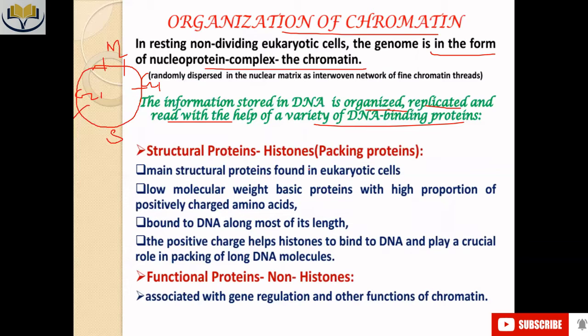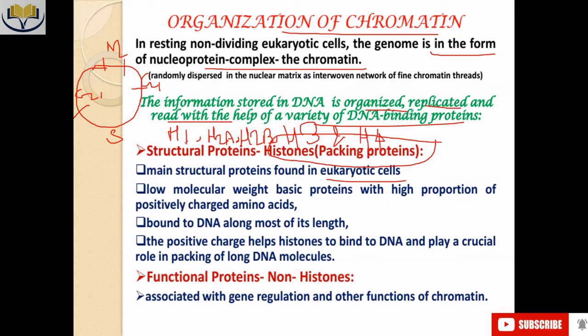The main structural proteins found in eukaryotic cells are histones. They are also known as packaging proteins. Several kinds of histones are there, mainly the types involved in chromatin condensation: H1, H2A, H2B, H3, and H4.